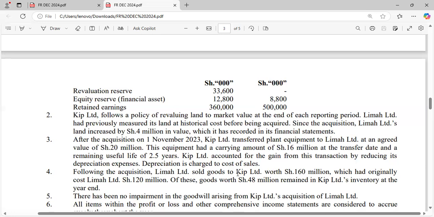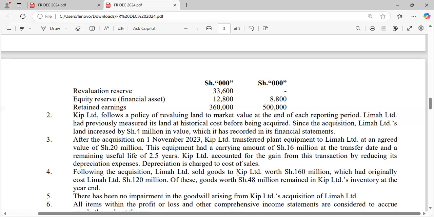This equipment had a carrying amount of 16 million, that is 16,000, at the transfer date, and the remaining useful life is 2.5 years. Keep Limited accounted for the gain from this transaction by reducing its depreciation expense.